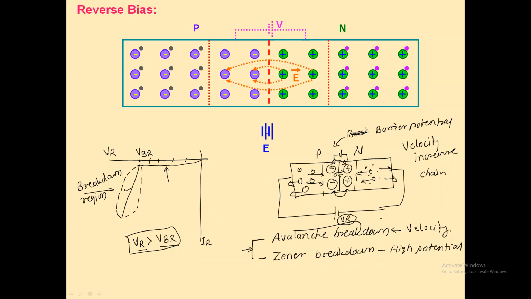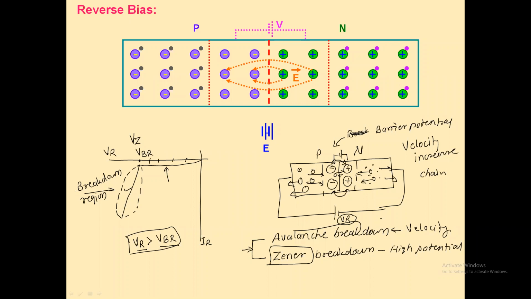Due to this mechanism, Zener breakdown and avalanche breakdown, the breakdown occurs only in reverse bias. This is not in forward bias. This concept was discovered by the scientist Zener, so this breakdown voltage is also known as the Zener voltage. Now it is clear? Yes, sir.